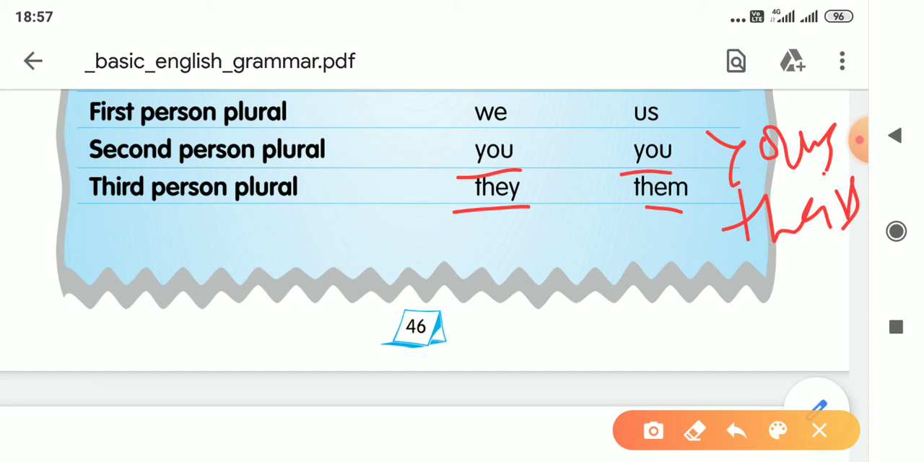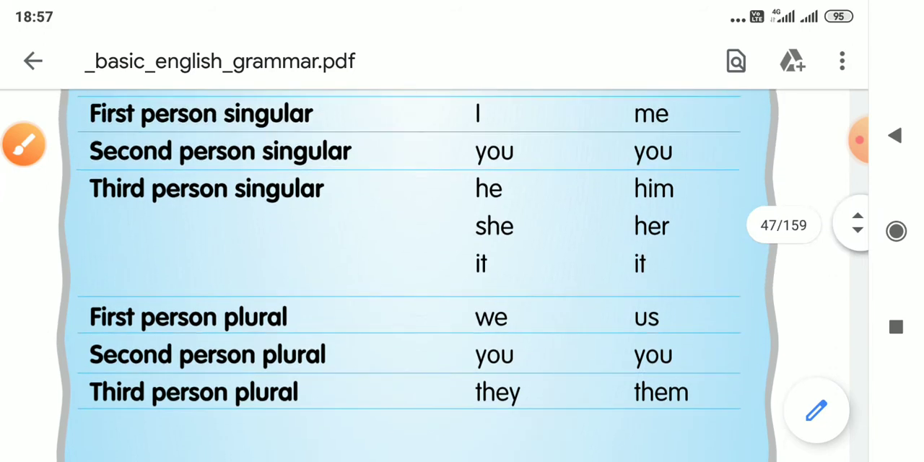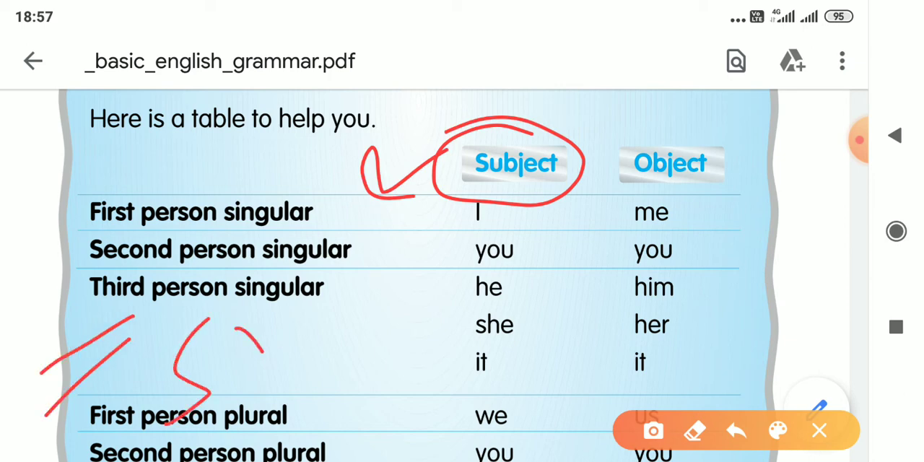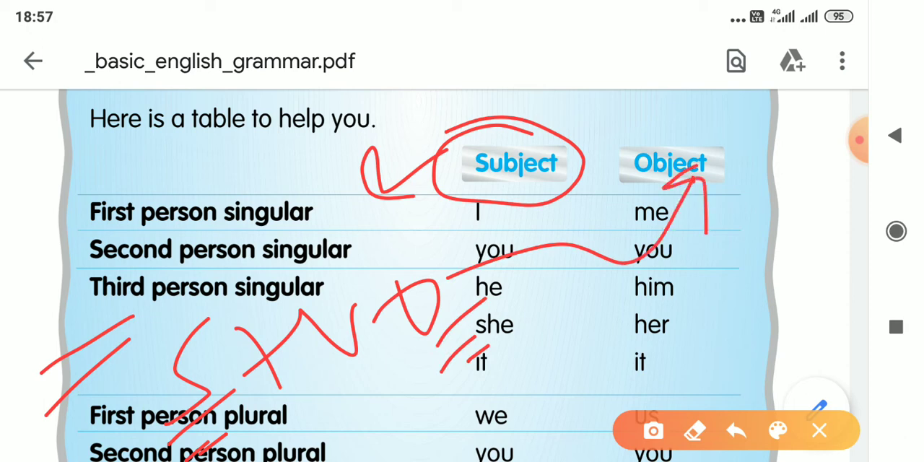One is subjective case, second is objective case and third one is possessive case. So you just understand this subjective case is always used on the place of subject in a sentence. Subject, verb, object. So on the place of subject you can use subjective case of pronoun. On the place of object you can use objective case of pronoun. This thing you have to remember.